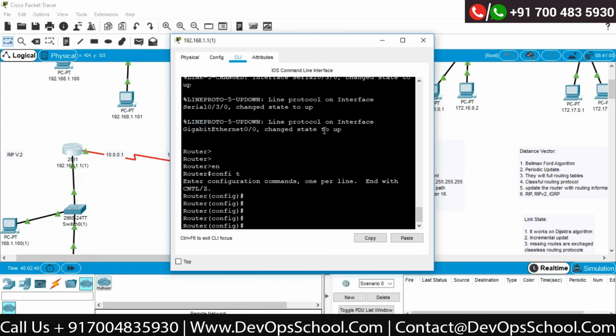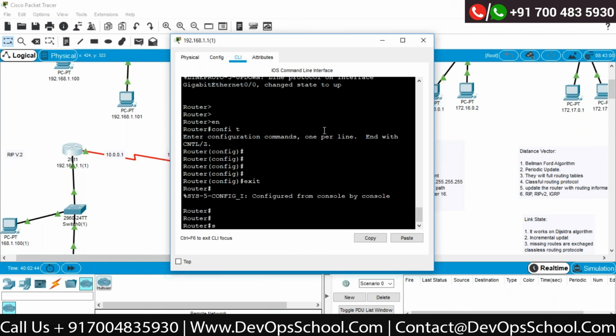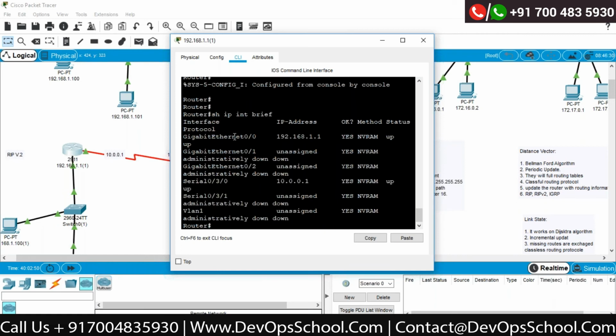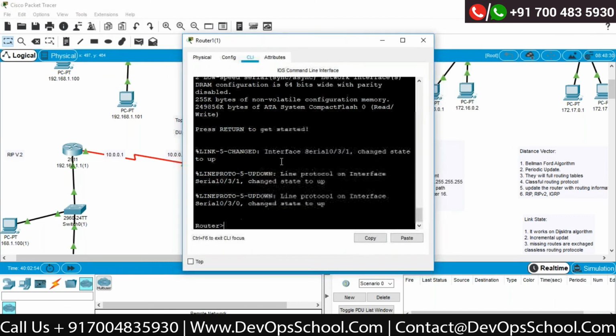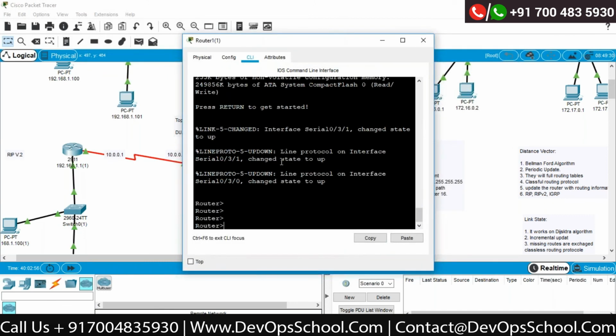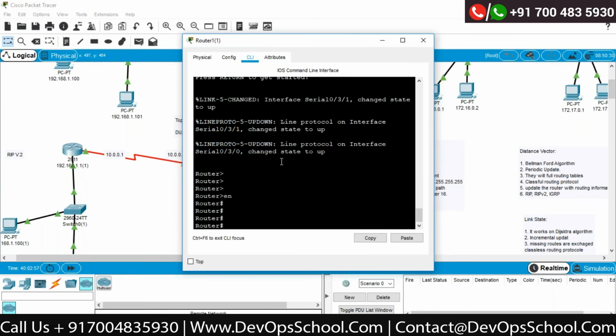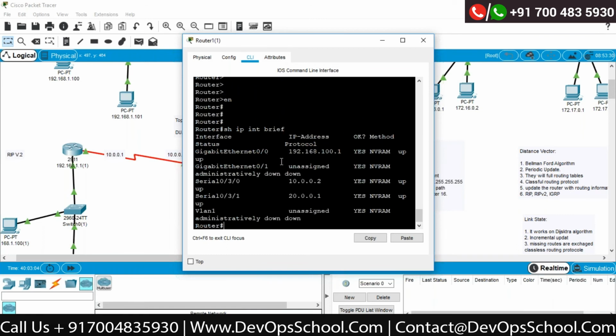Okay, so if I go to this router, I just want to check whether the IP address is configured or not. Show ip interface brief. Okay, you can see the IP address is intact over here. That's great. Enable, show ip interface brief.